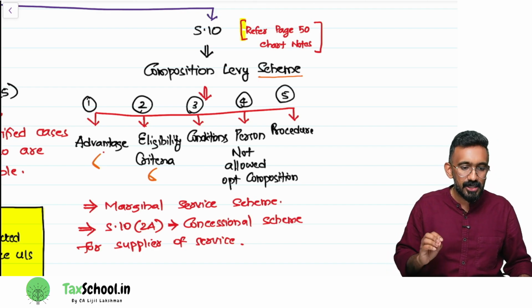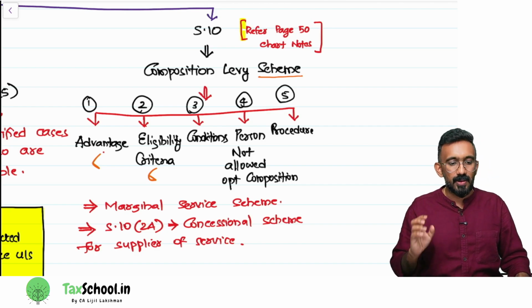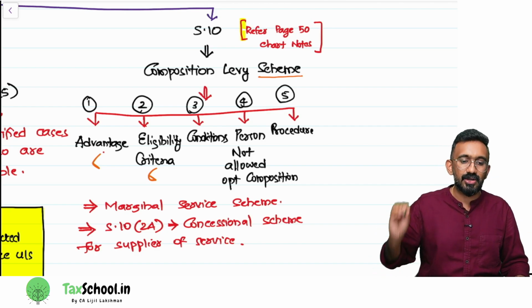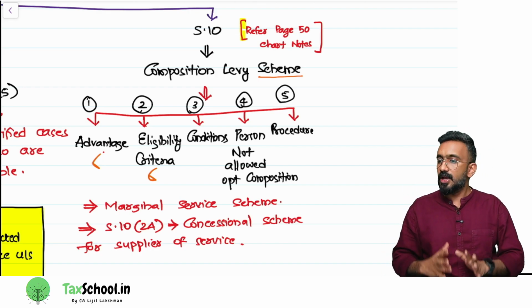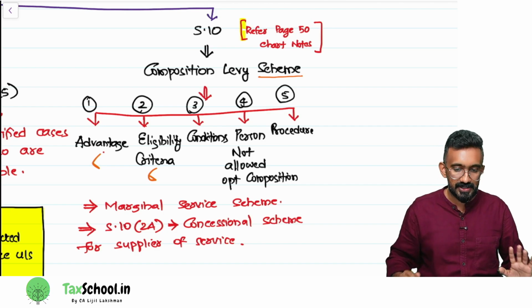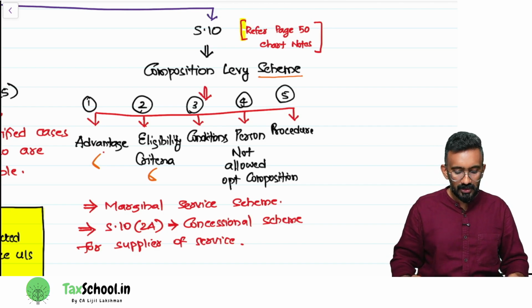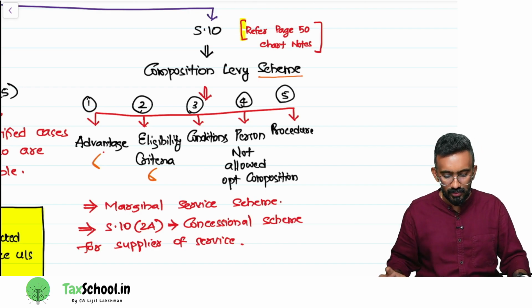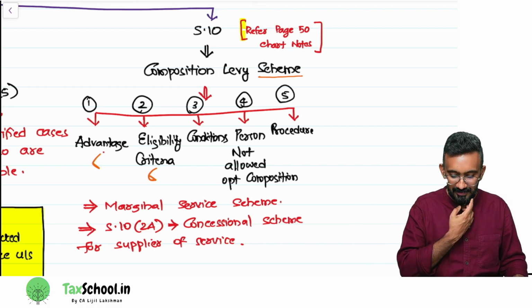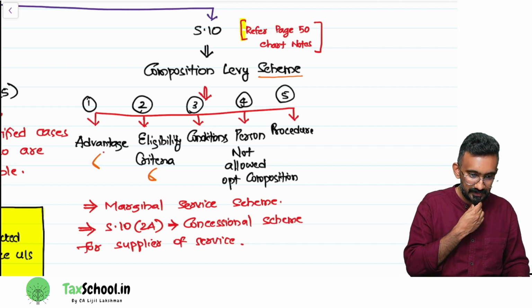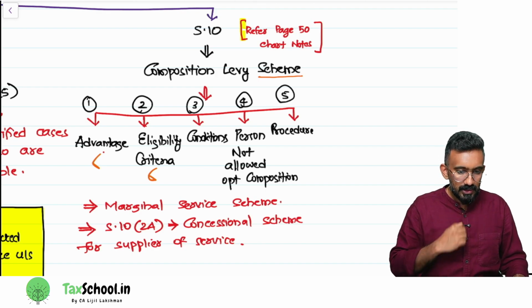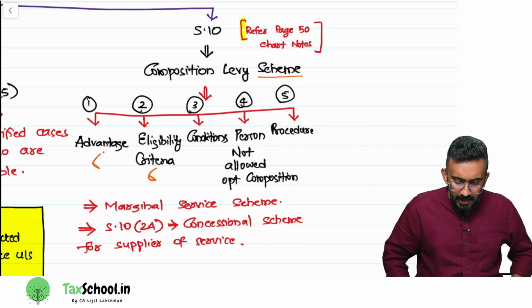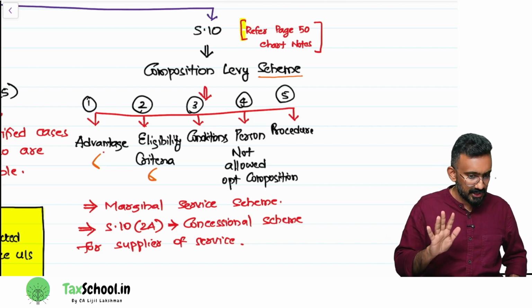I recommend you take your books, whatever books you're looking into, and take the Composition Levy Scheme as a discussion. If it's the ICAI material, open the pages where the Composition Levy Scheme is being discussed. If you have my chart book, perfect. I've also written page number 50 in your chart notes, which is what you should refer to. The Composition Levy Scheme has 5 areas for us to learn.